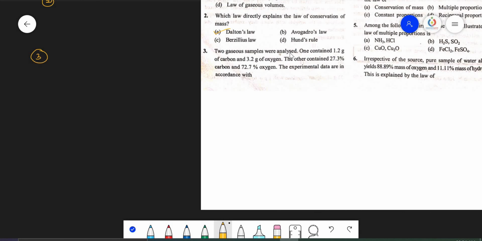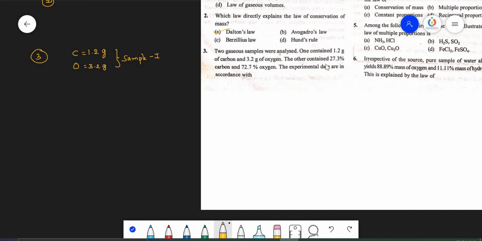Two gas samples were analyzed. One contained 1.2 grams of carbon and 3.2 grams of oxygen. So carbon is 1.2 grams and oxygen is 3.2 grams. This is sample 1. See, without doing the calculation, how to solve this question?